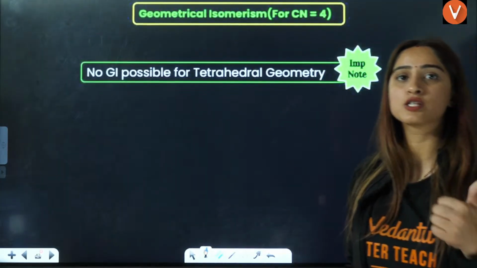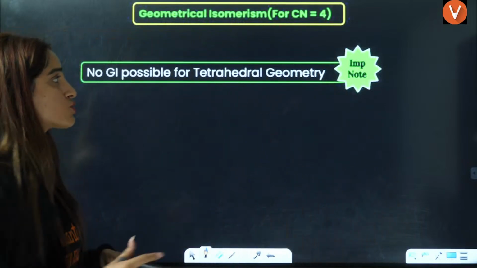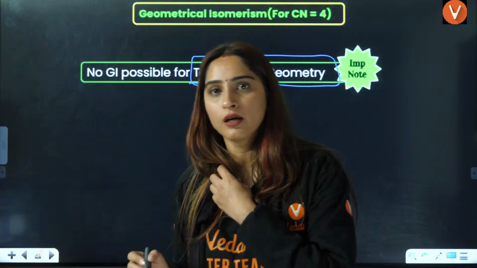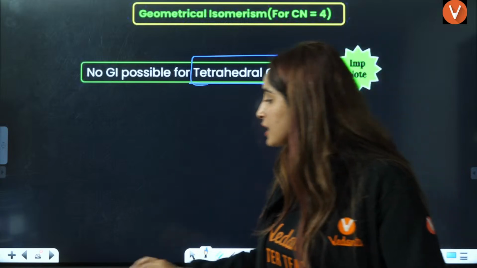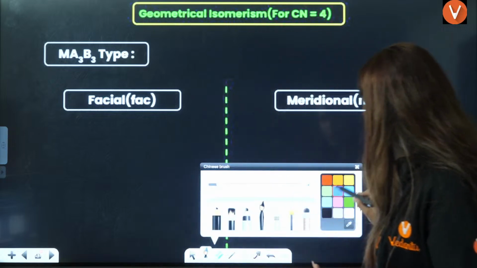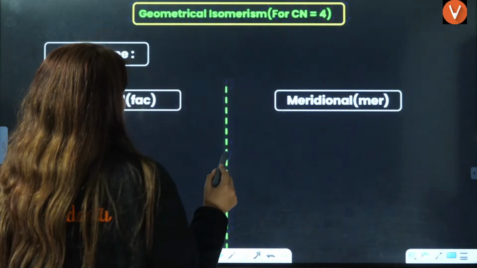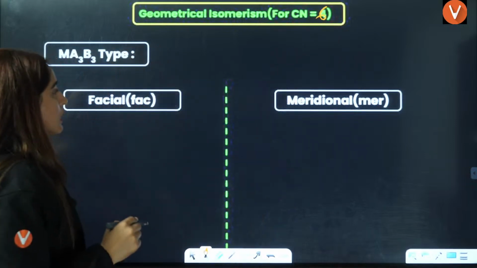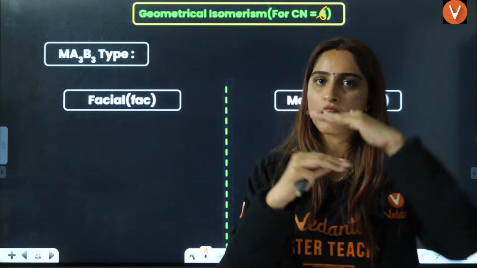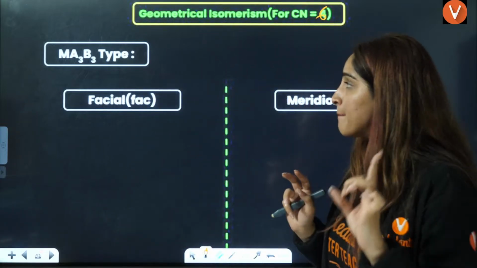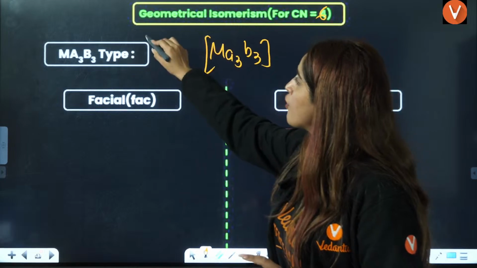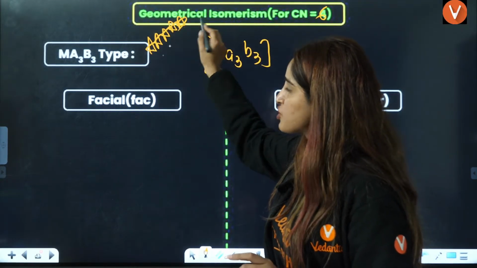That exists in square planar and octahedral, but it does not exist in tetrahedral geometry. It is a very, very important point that because of the symmetry, geometrical isomerism is not possible in tetrahedral species. Now, let's say this is coordination number 6. I told you that the others are very simple. If they are next to each other, that is cis. If they are opposite to each other, that is trans. But in the case of A3B3, this question has been frequently asked in JEE.